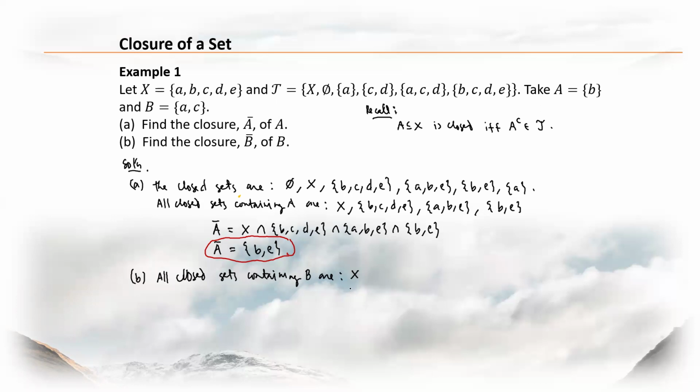Since there's only one set that contains B, then the closure of B is no other than this set, right?